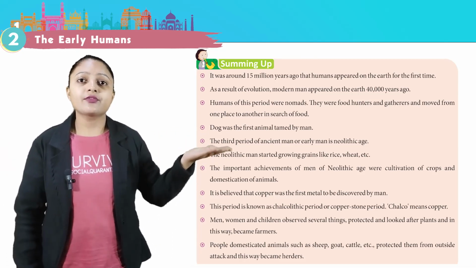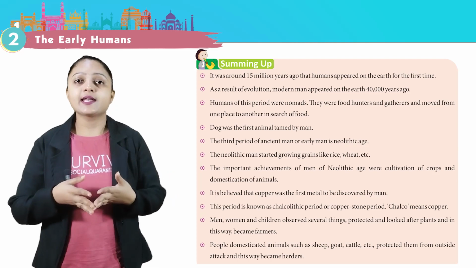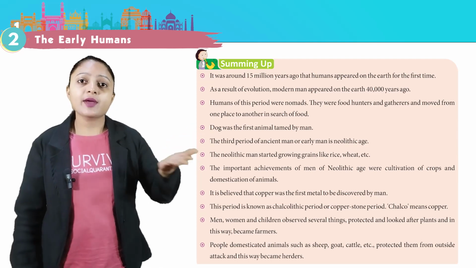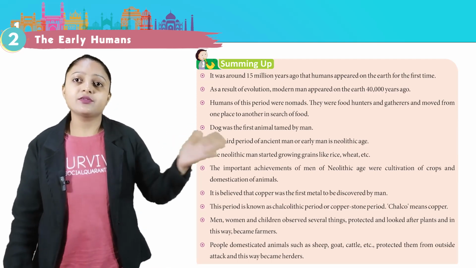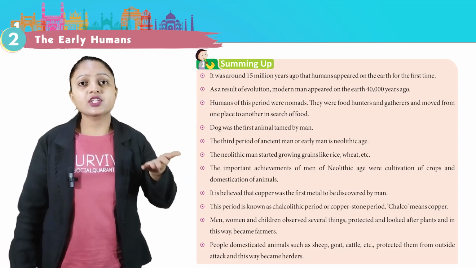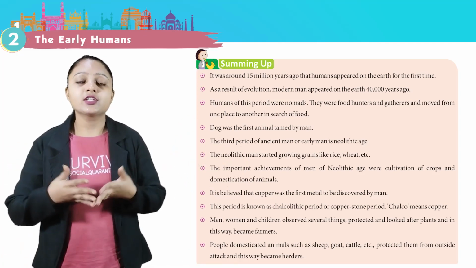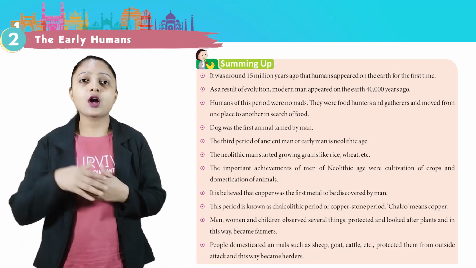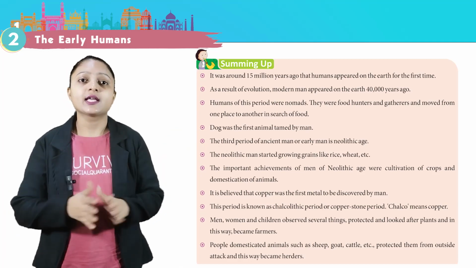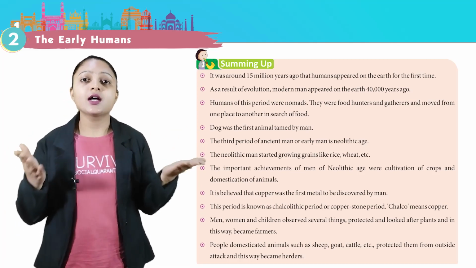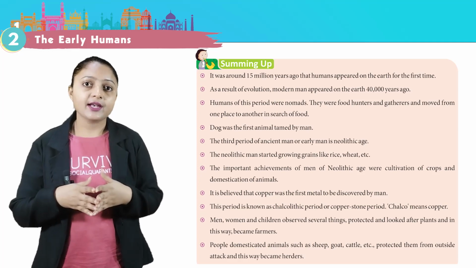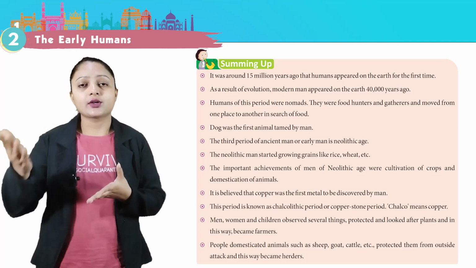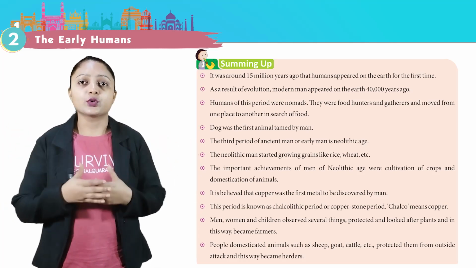The third period of ancient man or early man is Neolithic age. The Neolithic man started growing grains like rice, wheat, etc. The important achievements of man of Neolithic age were cultivation of crops and domestication of animals. It is believed that copper was the first metal to be discovered by man. This period is known as Chalcolithic period or Copperstone period.